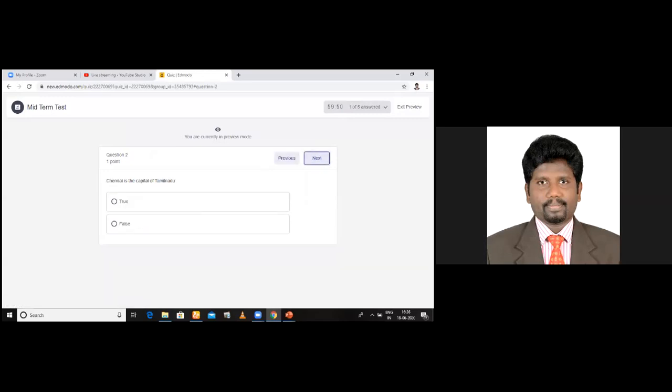Next. See here. This is true or false. What is the question? Chennai is the capital of Tamil Nadu. True. Next question. See here, students will be able to answer like this. And this is COVID-19. Okay.